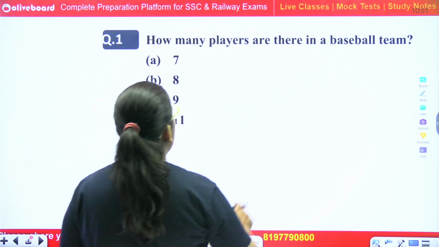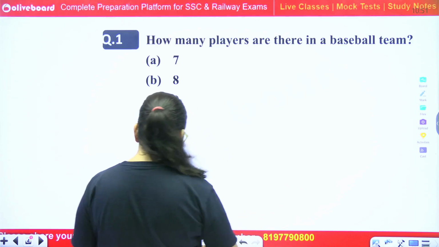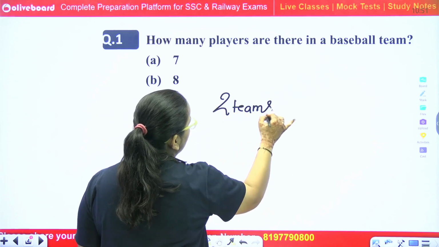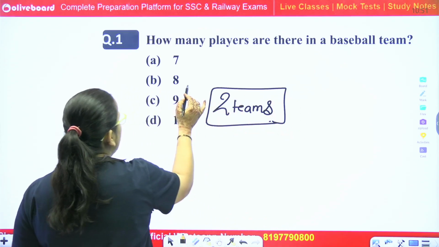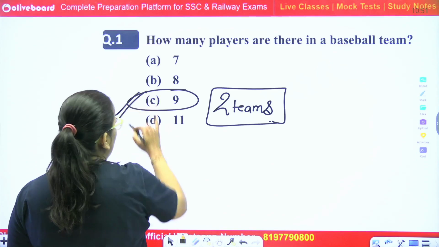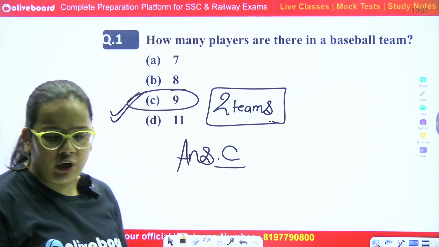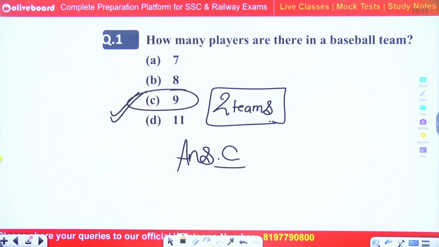Basically, baseball is a sport in which two teams are involved, and there are 9 players in each team. So the correct answer is option C. Basically, 9 players are usually present in a baseball team.